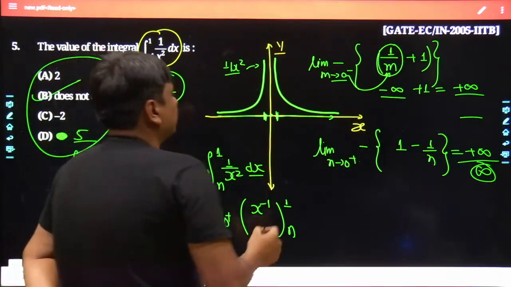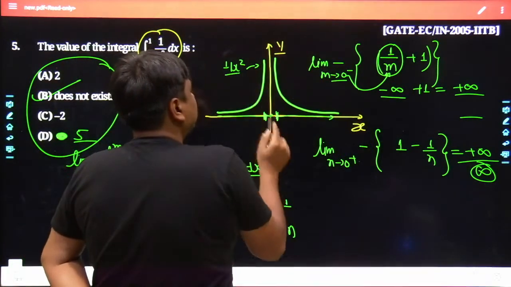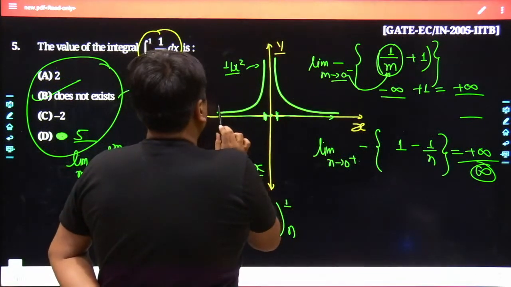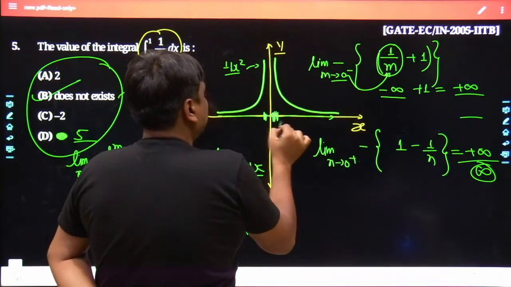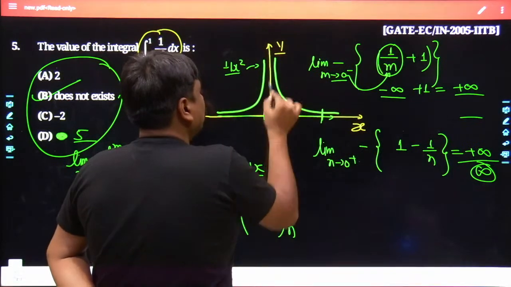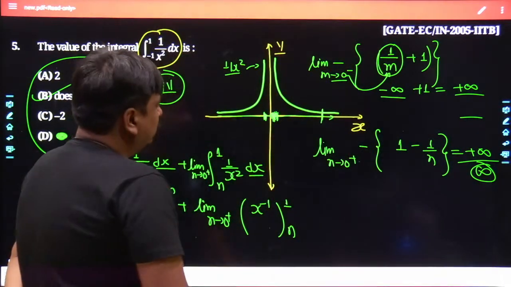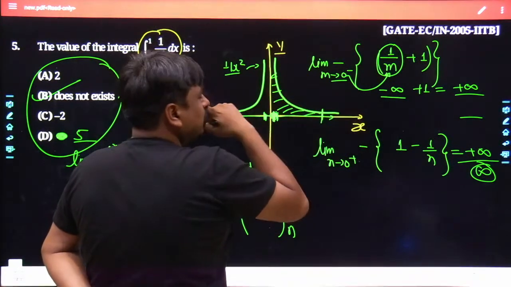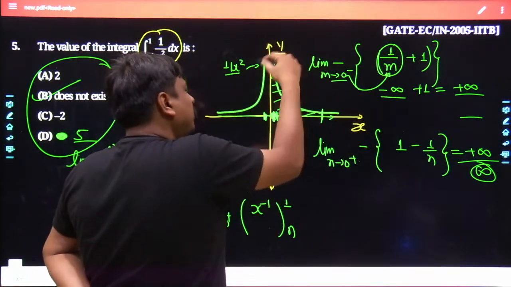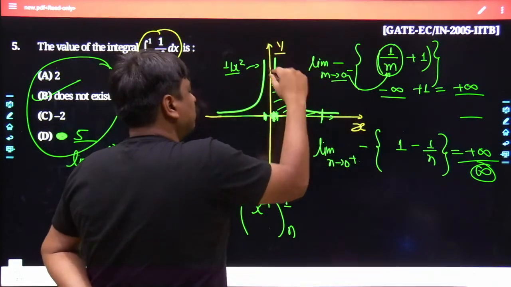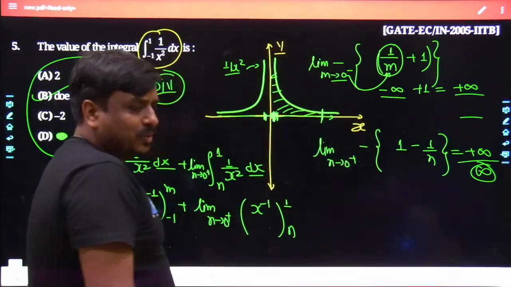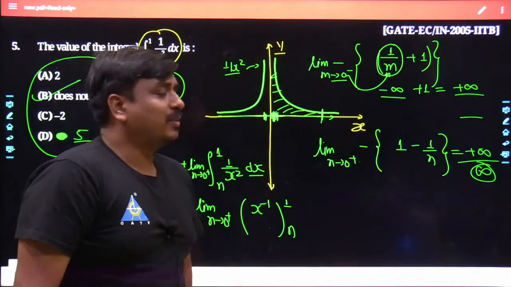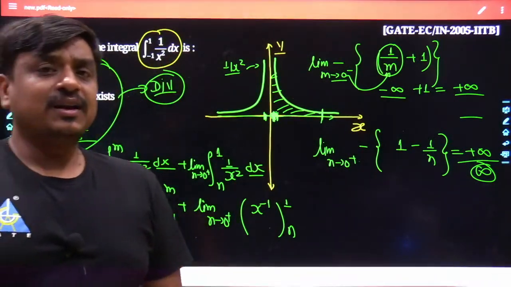You yourself would be able to understand, no? If it had been an even function, rather than going from minus 1 to 1, you can start from 0 to 1. But at x equals 0, the function itself is not defined. So you will start from 0 plus, and once you start from 0 plus, how much area are you going to occupy? The huge area is concentrated around x equals 0 plus. Once you add them together, the result would be infinity, and once the result is infinity, my dear friends, it would be a divergent integral in nature.